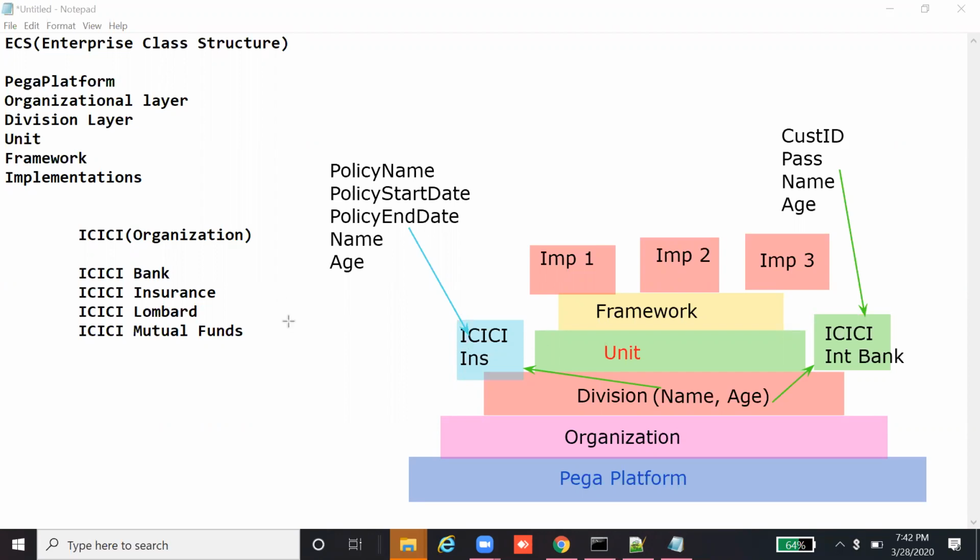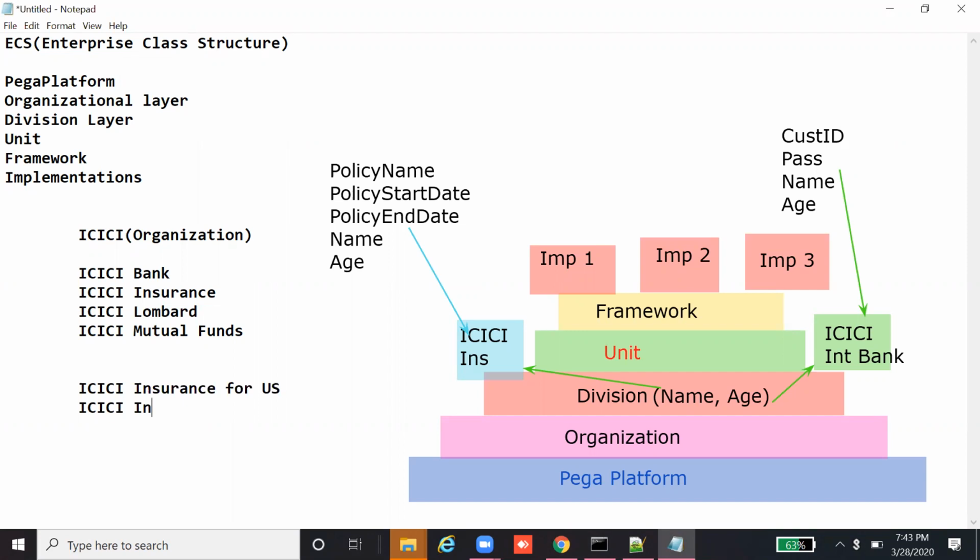Similarly, if you take units, this is all about the rules, and now we are going with units. Suppose, let's say for ICICI, you want to build a banking application, or an insurance application, for the US.